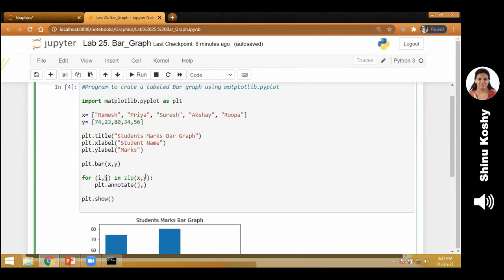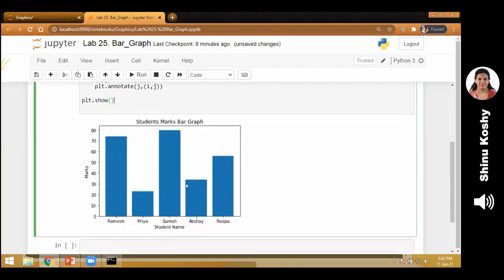J represents Y and I represents X. So I write plt.annotate J. That means put the marks. Where should I put the marks? At the corresponding X and Y coordinate. The x and y coordinate is given in the bracket as the next parameter. So I represents the x-axis, right? And j represents the y-axis.